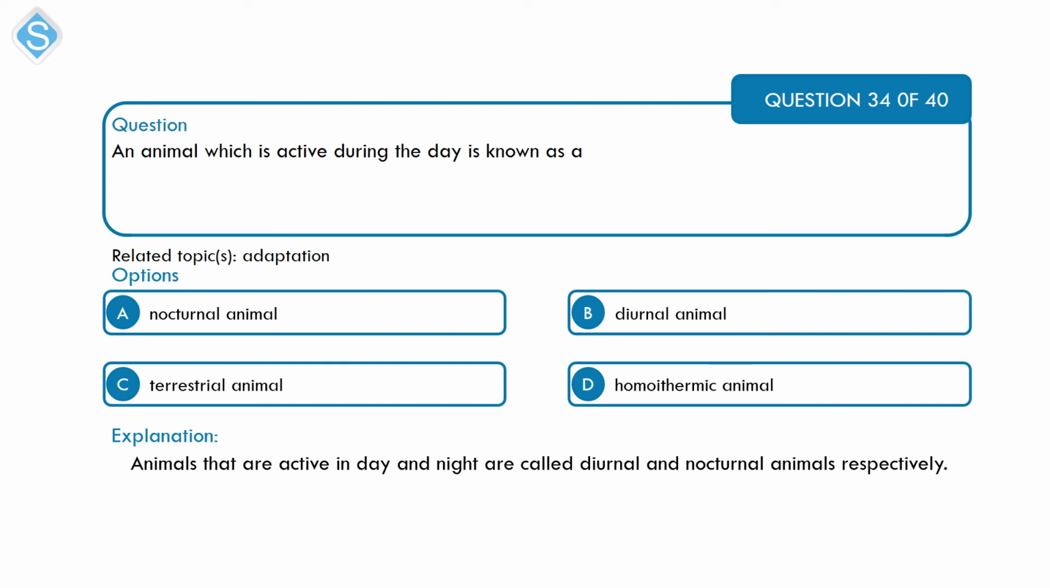Option A, nocturnal animals, they are animals that are active in the night, like the owl or the bat. B, they are diurnal animals, they are animals that are active in the day, and that of course is the correct option here. C, terrestrial animals, the animals that are found on land, whether it's in the forest or in the arid land, the desert. While D, homeothermic animals, the animals that are warm-blooded, like the birds.